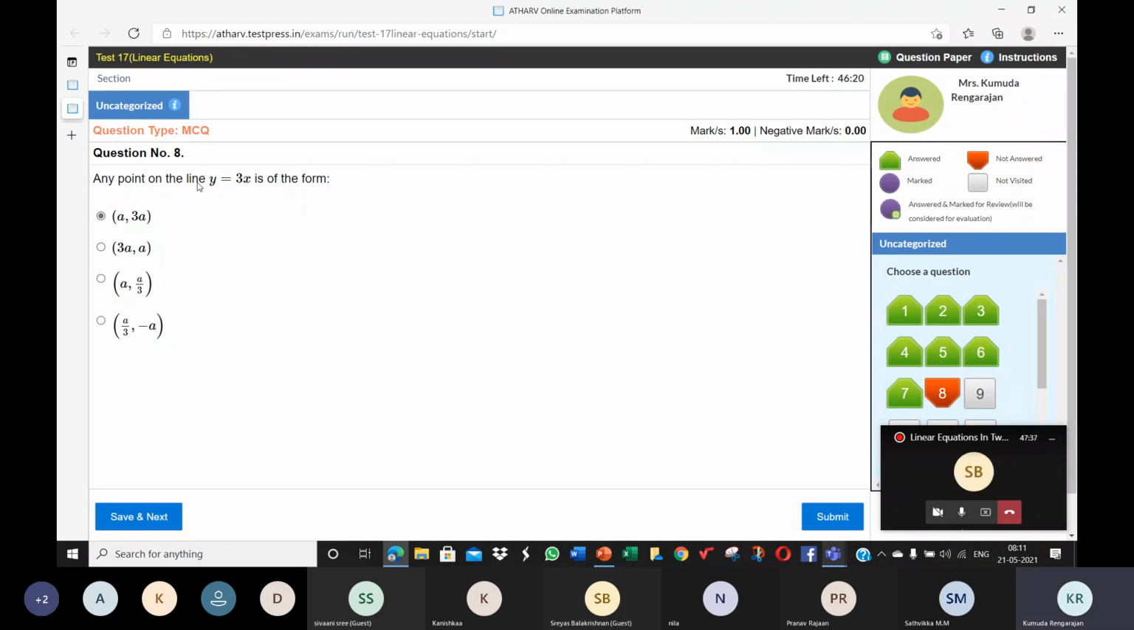A point on this line will be of which form here? Will take which of these forms? If it takes this form, it should satisfy this equation. So in place of y, this is the left hand side, use a, and this is the right hand side, in place of x, use 3a. Work out the LHS and RHS, see if they're equal. If they're equal, it is satisfied, and that will be the solution.